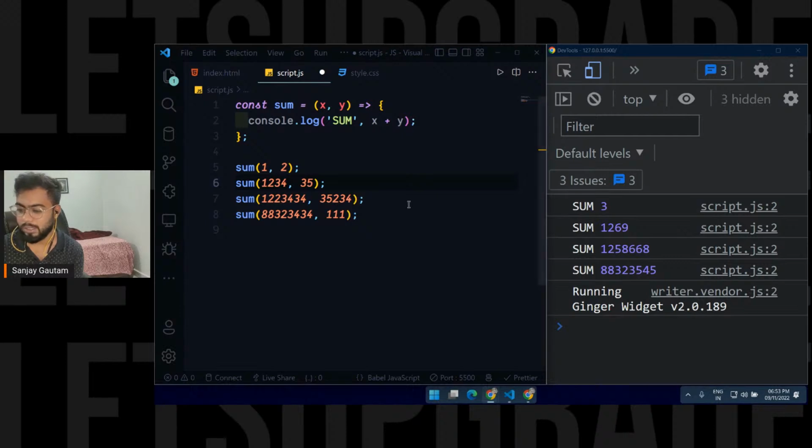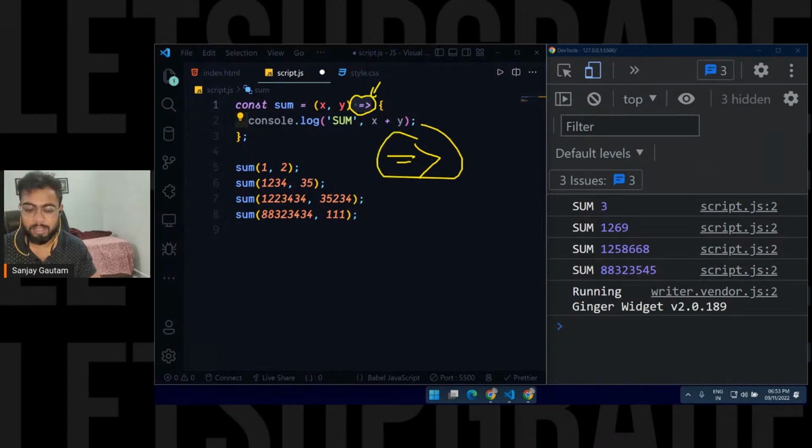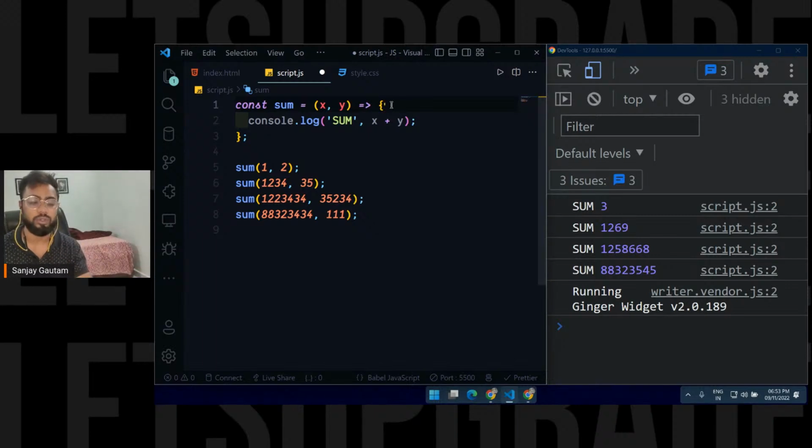Okay, Sumit is asking why I am writing this greater than. So it's a very special symbol, an equals to and a greater than sign. It's just a symbol, Sumit. When you create a function, this is the syntax. So this is a rule for how you create a function.